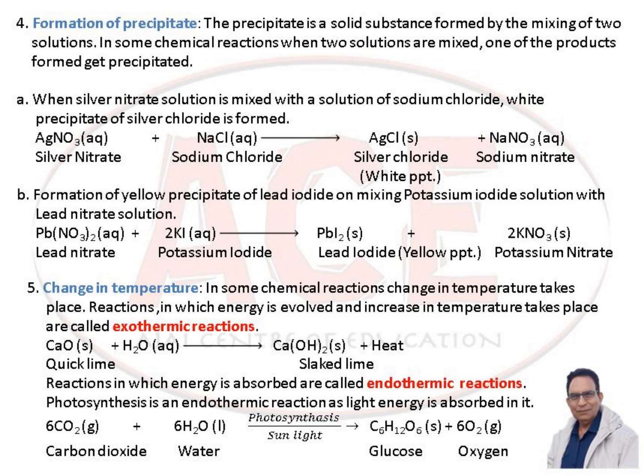Reactions in which energy is absorbed are called endothermic reactions. Photosynthesis is an endothermic reaction as light energy is absorbed in it. Carbon dioxide reacting with water in the presence of light and chlorophyll gives glucose and oxygen. So this is the reaction of photosynthesis where oxygen gas is produced.